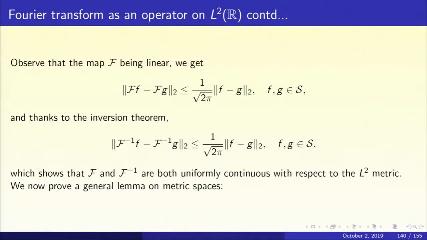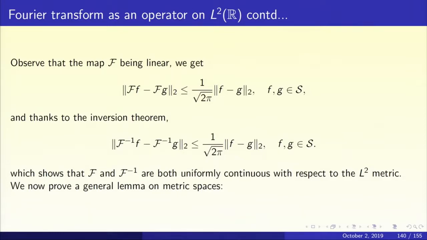Now let's go back and observe that if you take f and g, two functions of the Schwarz class, and take the Fourier transform of f minus the Fourier transform of g, and take the L2 norm. Because I am thinking of the Fourier transform as an operator, I have to give it a name. Script F will denote the Fourier transform operator.